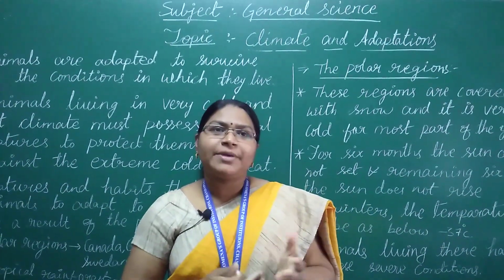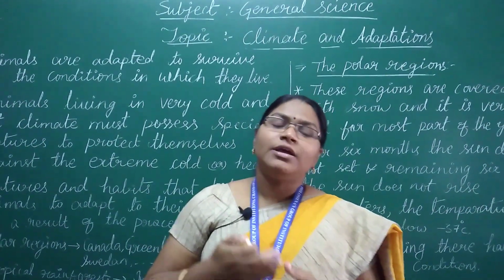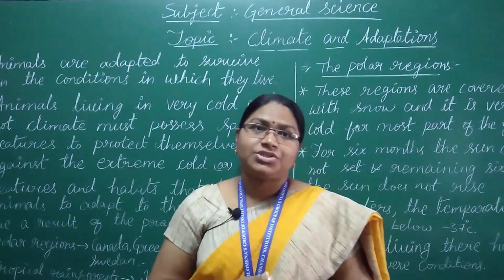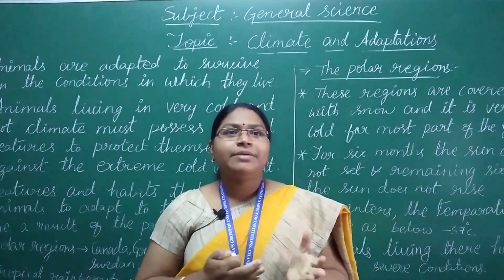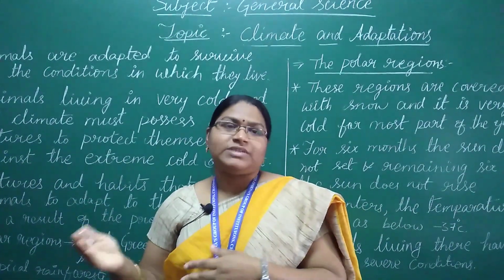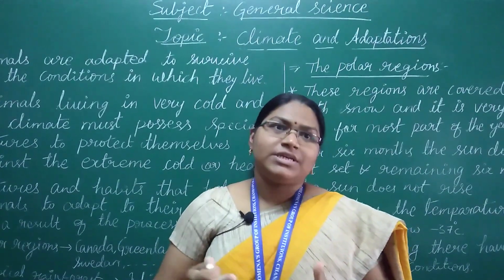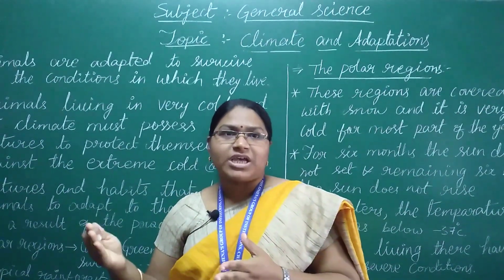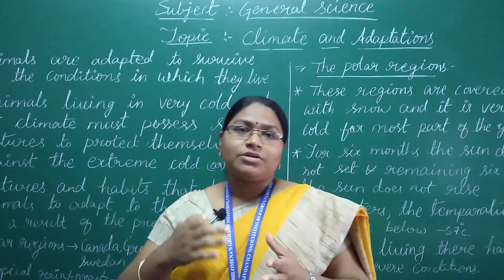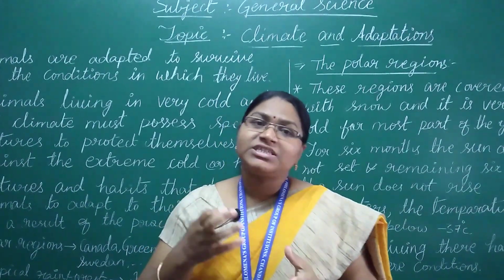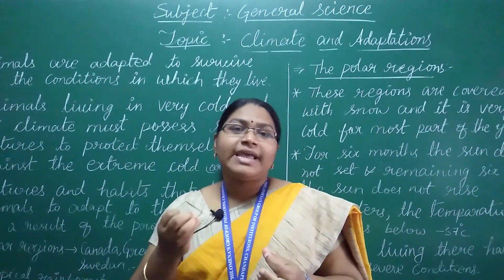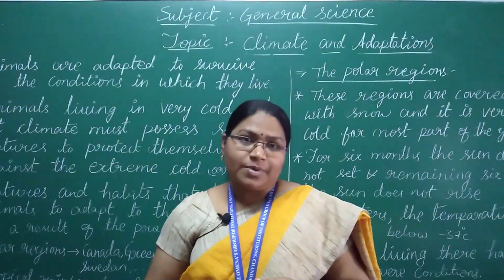As we discussed climate and weather, in this class we are going to learn how animals adapt to these climatic and different weather conditions in their normal lives. We know that some migrating birds, the birds which move from one place to another, we call migratory birds. These migratory birds travel around 15,000 kilometers from one place to another to overcome the extreme climates of their home, to live in other places and to gain some food materials for their living purpose.